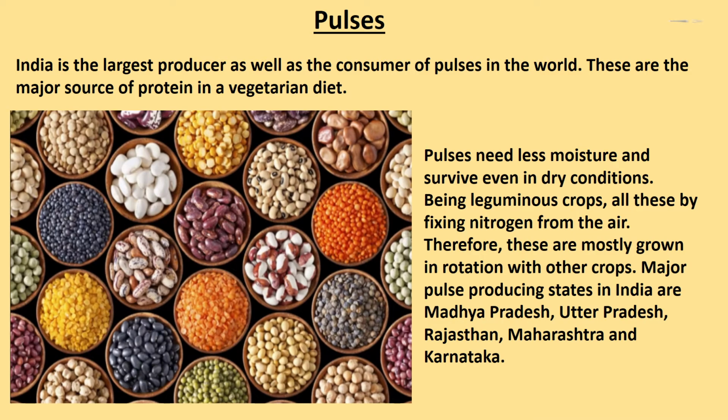Pulses. India is the largest producer as well as the consumer of pulses in the world. These are the major source of protein in a vegetarian diet. Children, pulses need less moisture and survive even in dry conditions. Being leguminous crops, they fix nitrogen from the air, therefore these are mostly grown in rotation with other crops. Major pulse producing states in India are Madhya Pradesh, Uttar Pradesh, Rajasthan, Maharashtra and Karnataka.